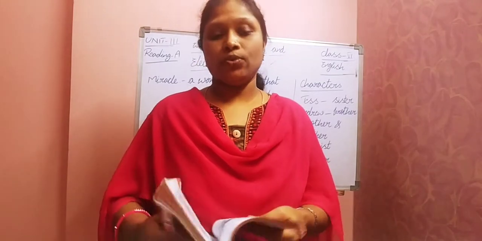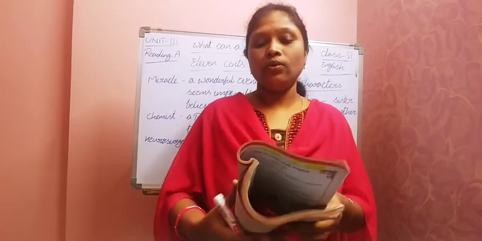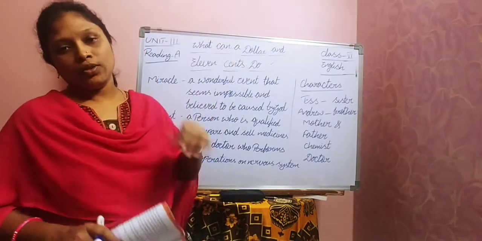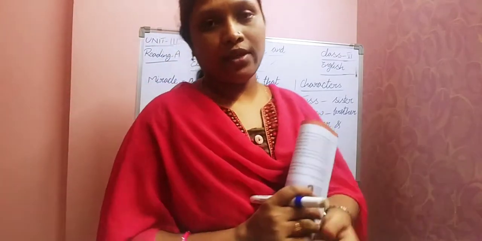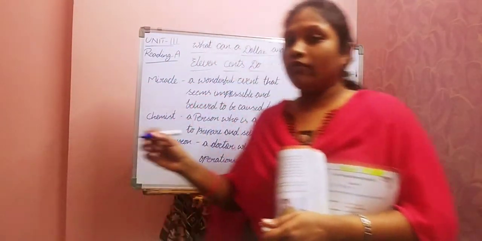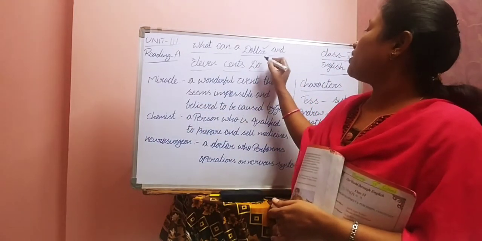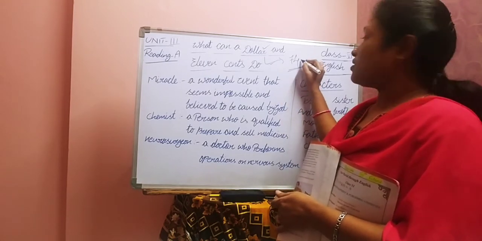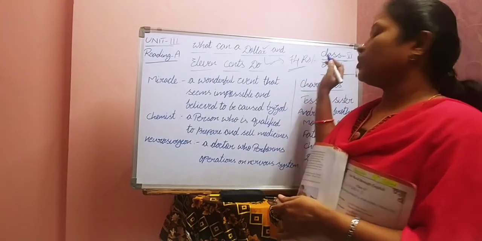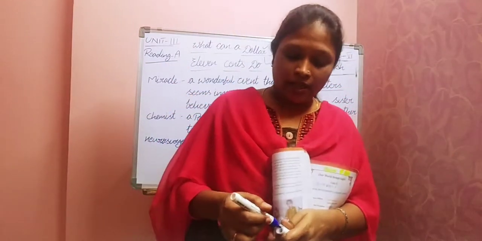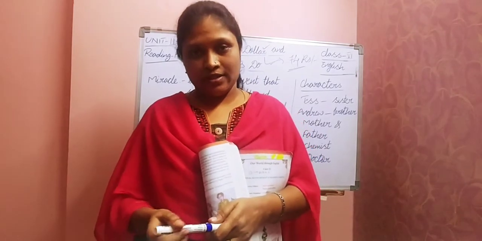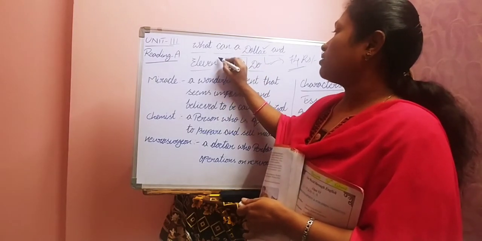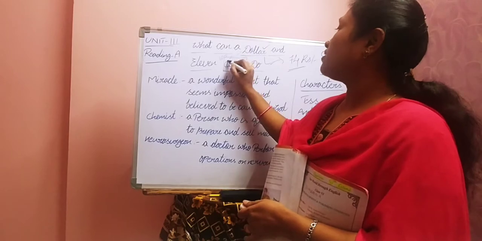Page number 32. So, A reading. As I told you, the lesson name is What Can a Dollar and 11 Cents Do? So, dollar. I think you know about this one. You might have heard, right? It's the currency of the US. At present, $1 is equal to approximately 74 rupees. So, in our Indian terminology, in rupees, approximately $1 is equal to 74 rupees. And coming to cents, $1 is equal to 100 cents.